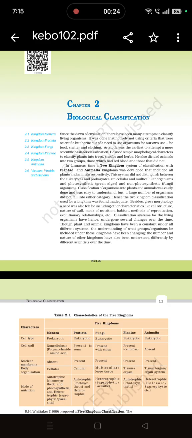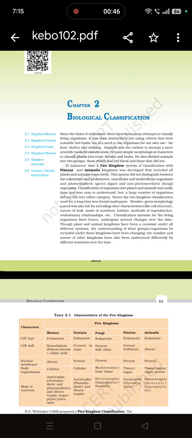In this chapter, we will learn in detail about the different kingdoms: Monera, Protista, Fungi, Plantae, and Animalia. These are the 5 major kingdoms we are going to discuss. Viruses, viroids, and lichens are not placed in these kingdoms. We will also discuss at the end of the video why these are not placed in any kingdom and what their characteristics are.